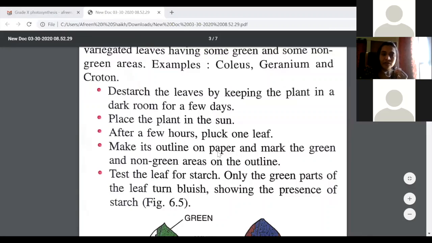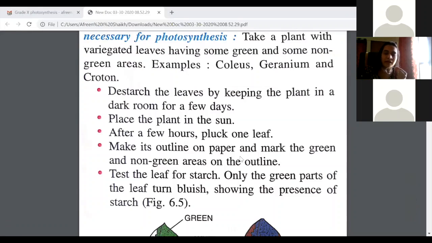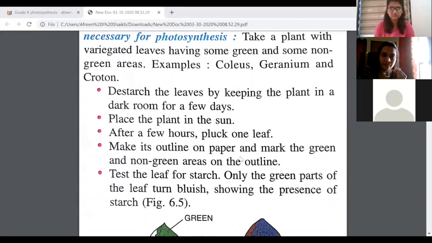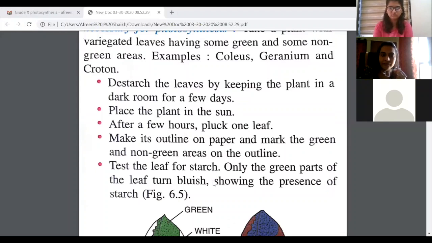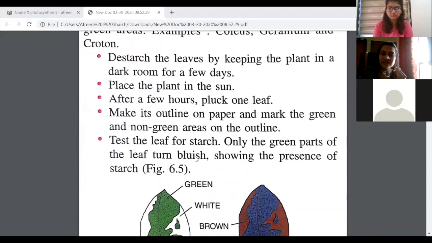Then after that you will place the plant in the sun. So when you place the plant in the sun, now you'll be able to prove that only under the experimental conditions did the plant prepare starch and photosynthesis occurred. Fine. So then you place the destarched plant in the sunlight. After a few hours you will pluck one of the leaves, and you will make an outline on paper and mark the green and the non-green areas, because later we are going to compare. After that we will test the leaf for starch.